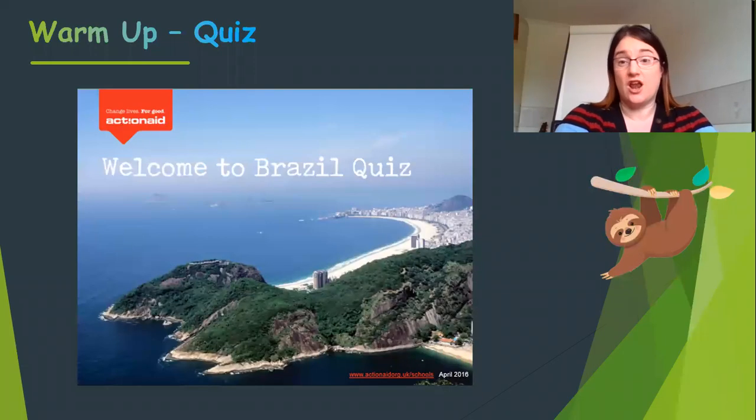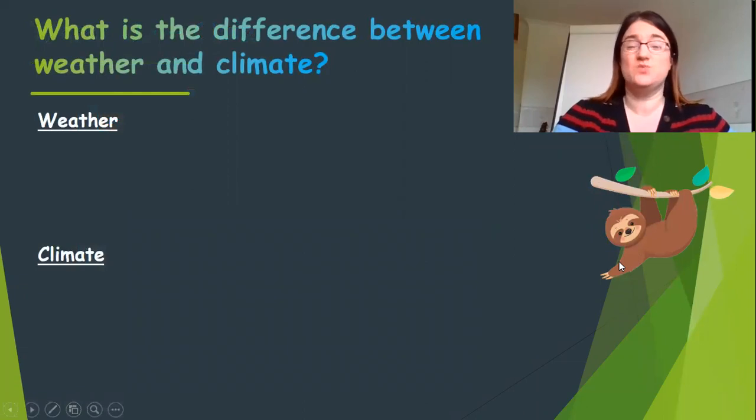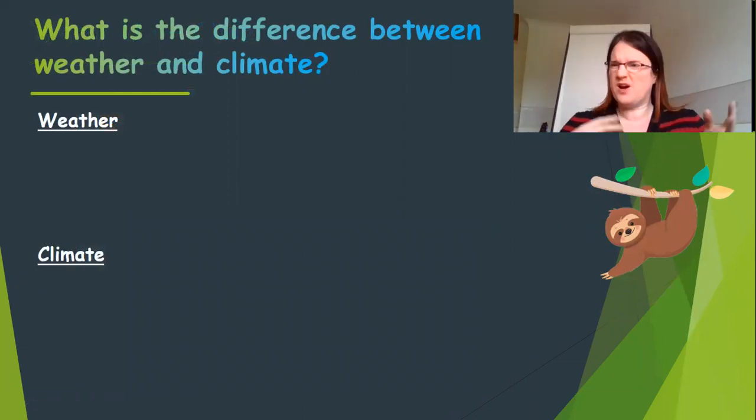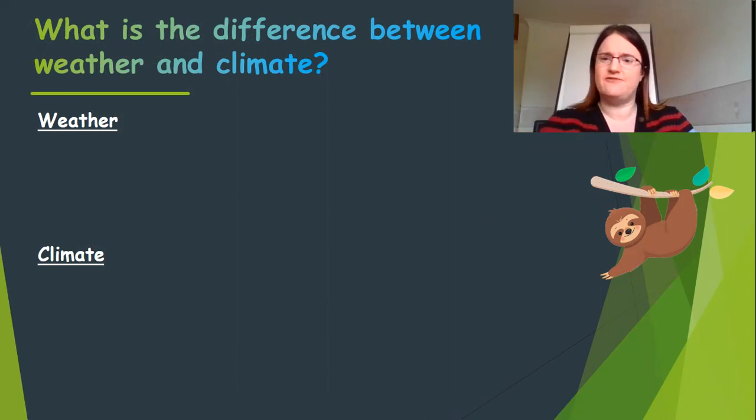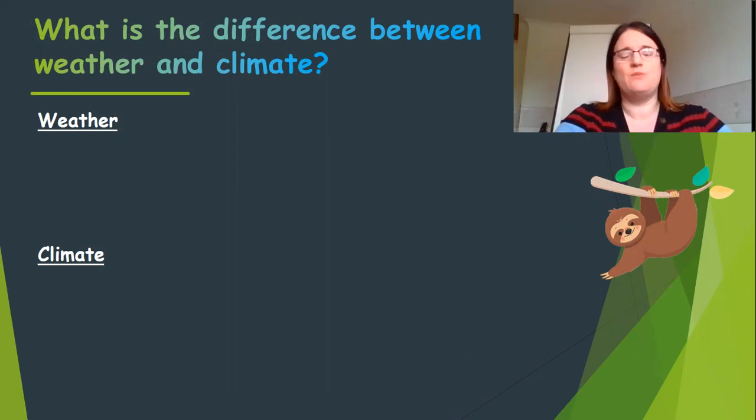We are going to be thinking about weather and climate, remember, today. So the first thing we need to work out is what's the difference between the two. People kind of use these words interchangeably, but in geography they have got some very specific meanings which are quite key. And we're going to be looking more at climate today rather than the weather. And let's see why that is.